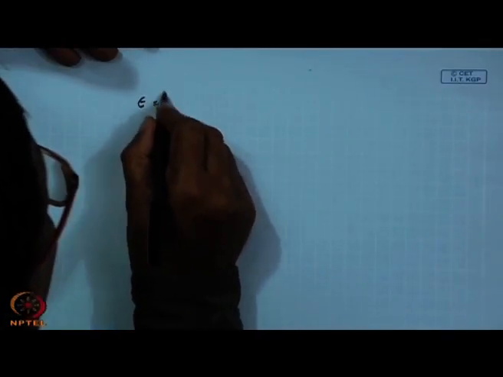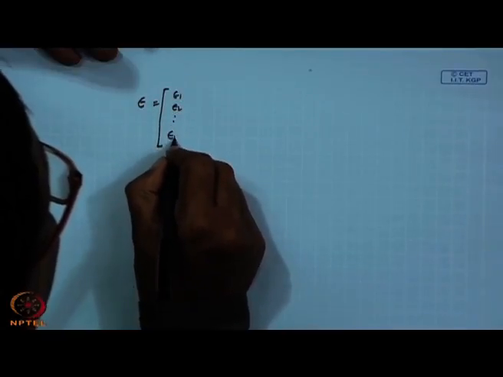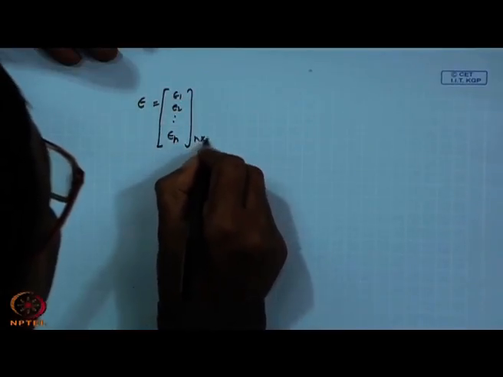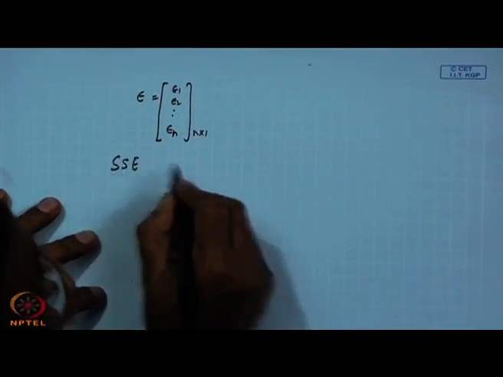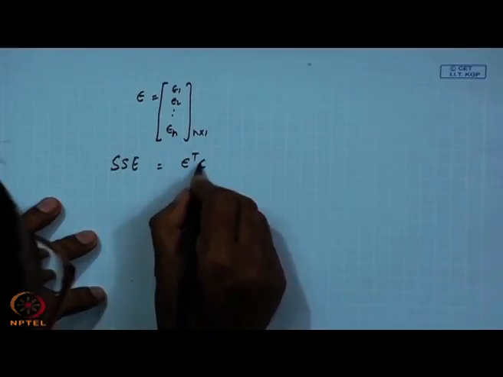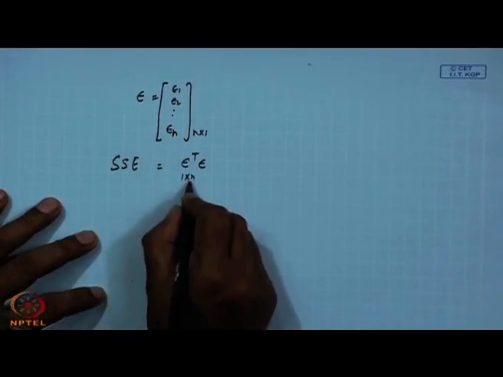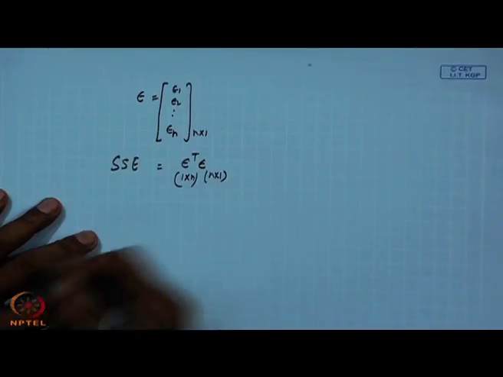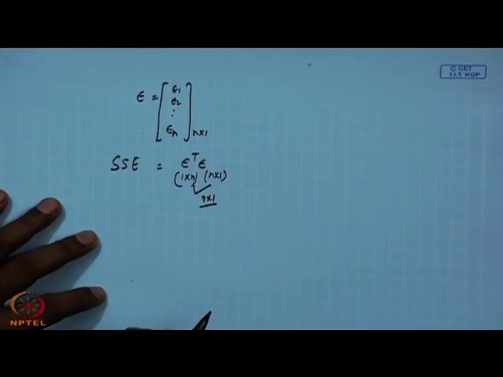Okay. So, now let us write in terms of matrix. We found that epsilon is epsilon 1, epsilon 2, up to epsilon n, that is n cross 1. We are minimizing SSE, the sum of squared errors. Can we not write like this? This is a vector. So, 1 cross n times n cross 1 will give you a 1 cross 1 scalar quantity.